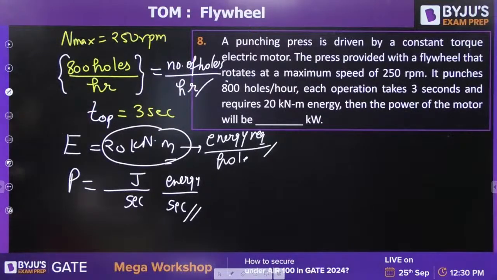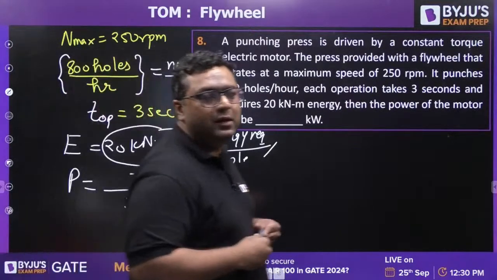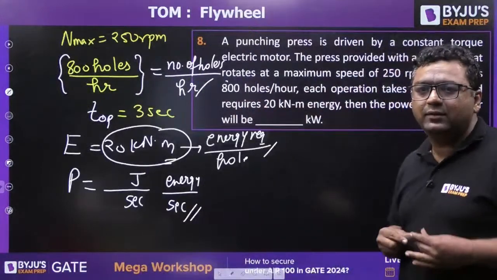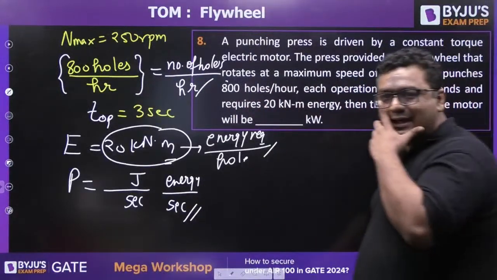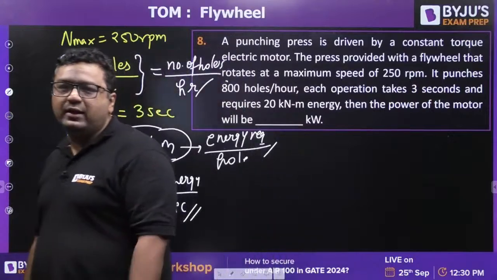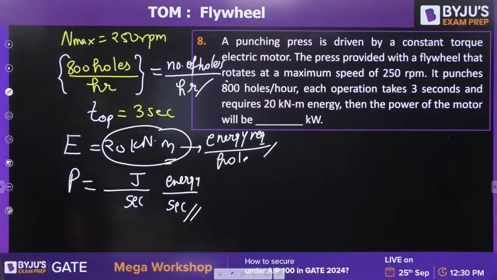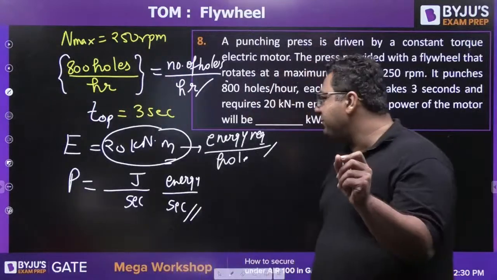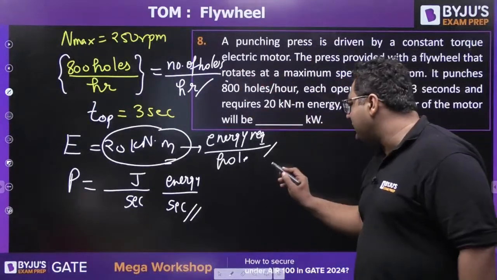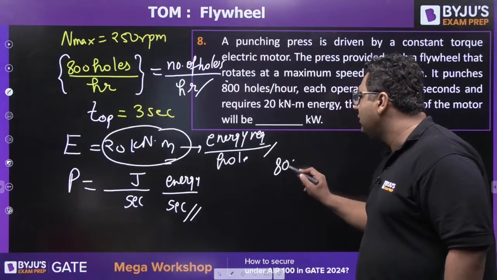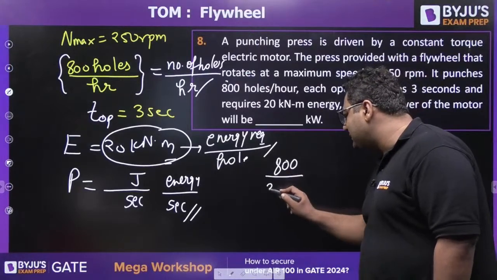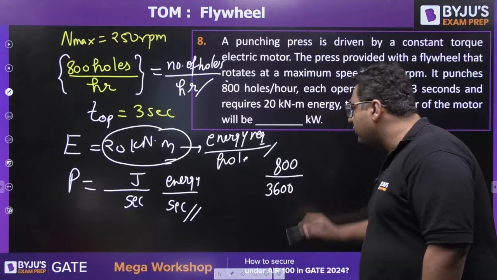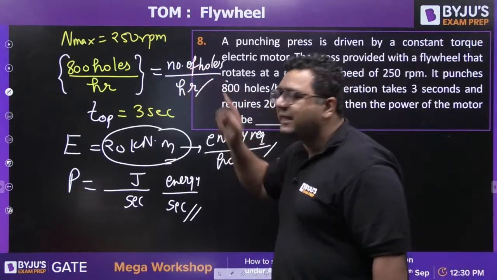Bhavya has done it. Kenil has done it. Both of you are correct. Mandeep Kaur is saying 5. 5 is not the right answer, dear. The answer is 4.44. Once again, when you write 800 divided by 3600, it becomes the number of holes per second.